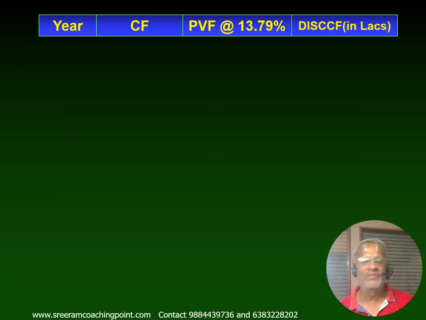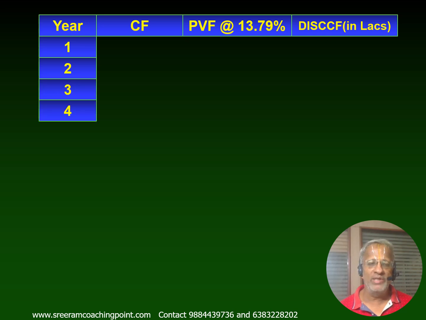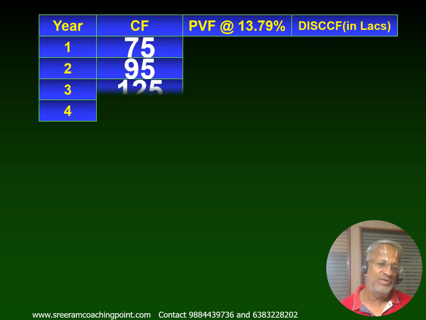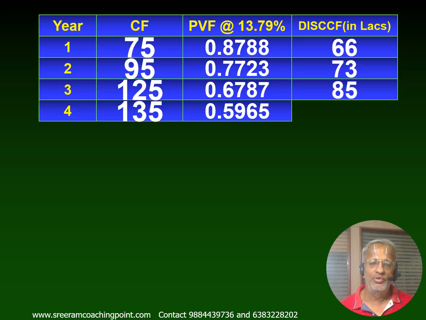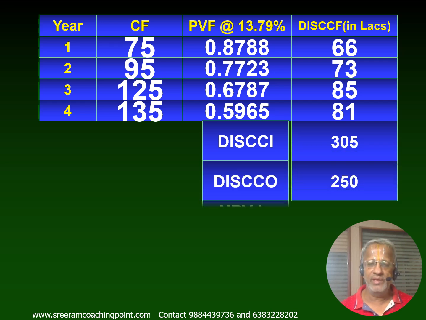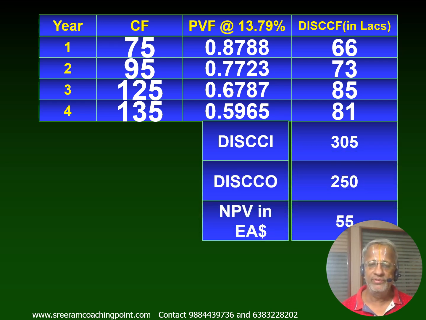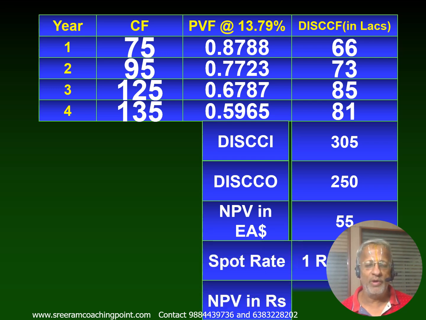There is only a small difference that you have. So when you take up 13.79% usage, you end up with a NPV of 55 East African dollars. Upon converting into local currency with the help of spot rate, you end up with 27 and dot. So 55 divided by 2, that should be 27.5.